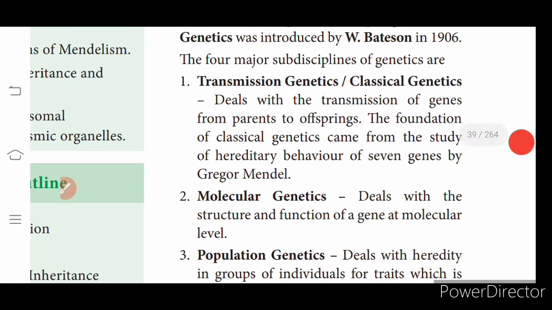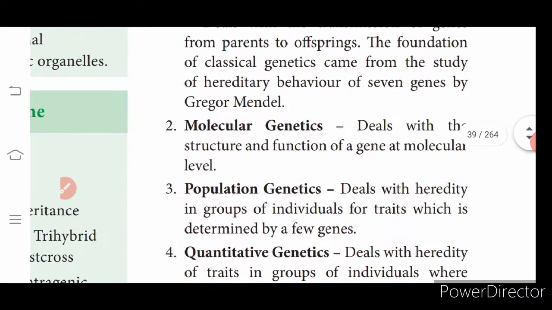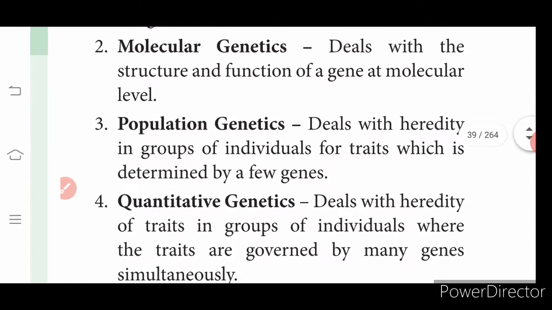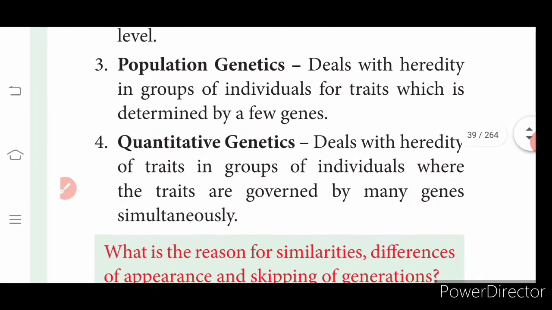Some disciplines of genetics are transmission genetics, which deals with the transmission of genes from parents to young ones. The foundation of classical genetics came from the study of the hereditary behavior of 7 genes by Gregor Mendel. Next, a subfield is molecular genetics, which deals with the structure and function of genes at the molecular level.